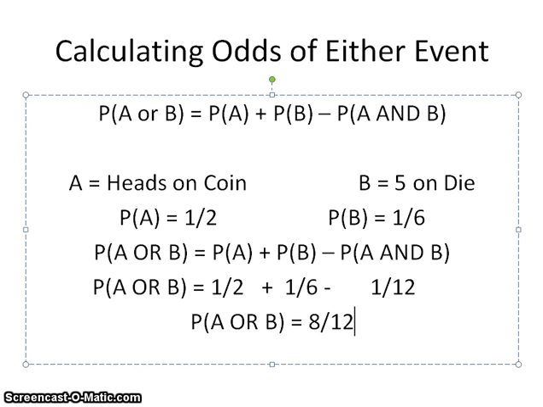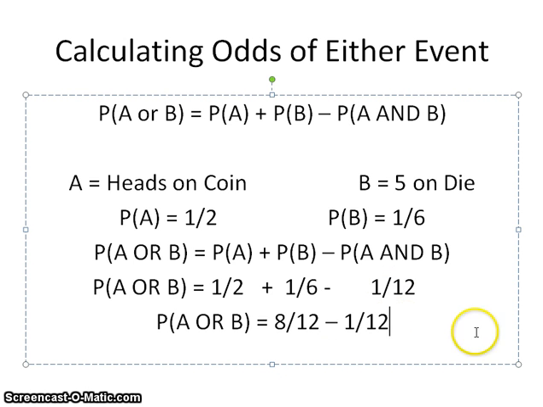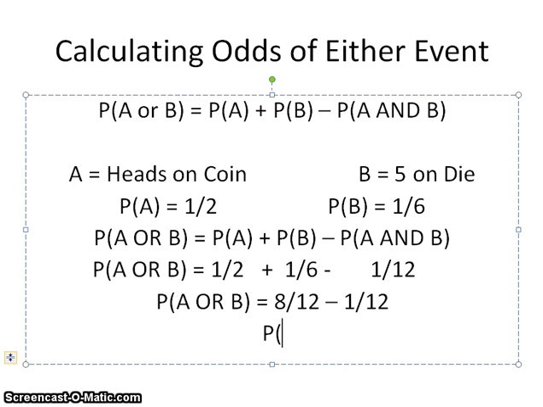It also reduces to 4 out of 6, but I'm going to bump it up to 8 out of 12. It's simple multiplication. Check the previous videos, I'll link them at the bottom if you need them, because we want to get that 12 denominator over here as well. So that's minus 1 out of 12. When we do our final math, P of A or B is equal to 7 out of 12.